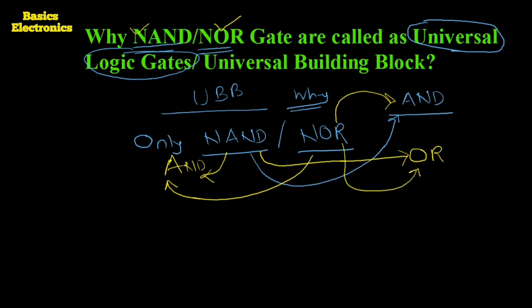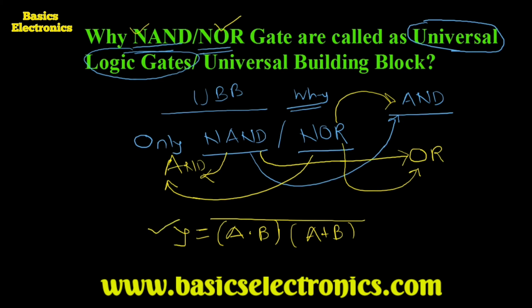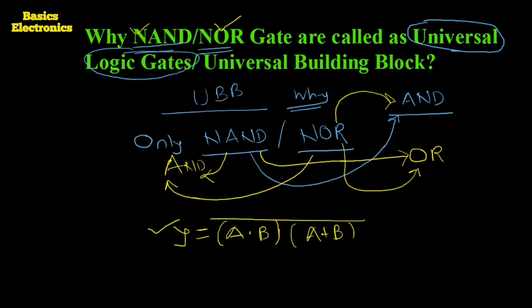If we have to construct the logic circuit for the equation, suppose y equals (a dot b) whole times (a plus b) whole complement, then it can be implemented using only the NAND gate, or only the NOR gate.